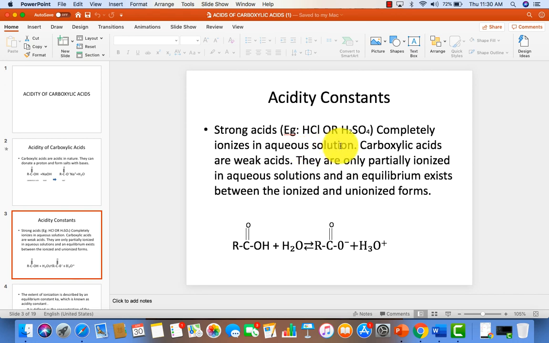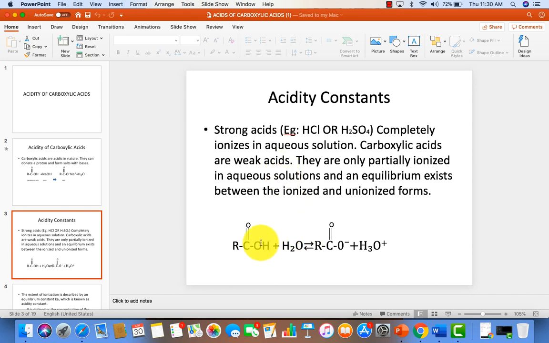See here, strong acids, example HCl and H2SO4, completely ionize in the aqueous solution. So whenever we are saying an acid which is considered to be the strong acid, what is the proof? These strong acids on reaction with the water molecule undergo complete ionization. But these carboxylic acids are considered as the weak acids. Why are they considered as weak acids?